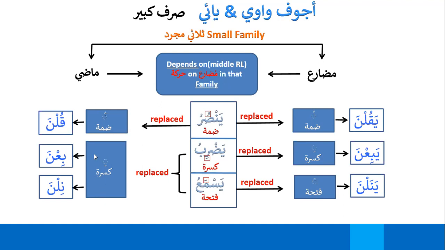So remember, kasra and fatha both are replaced by kasra. So ya in yabi'u and alif in yanalu are both replaced by kasra. This will not be replaced by fatha. That is the rule in Madi only. And in Mudare, it will be replaced by the respective harakas, which are closest to the letters they were replaced with in the middle letter. So this brings us to the end of the Sarf Kabir of all the families.